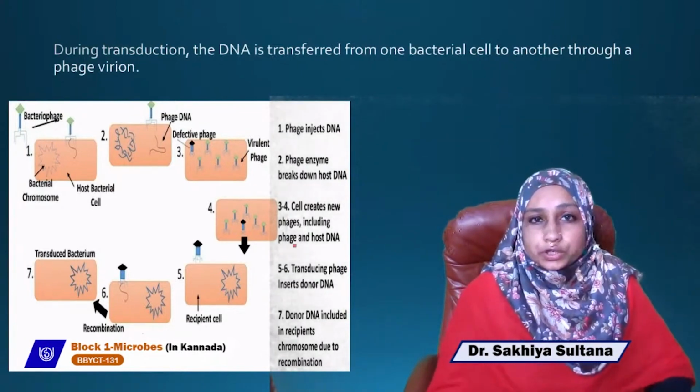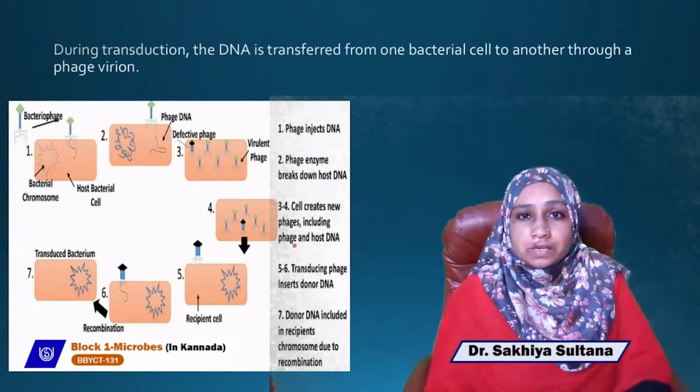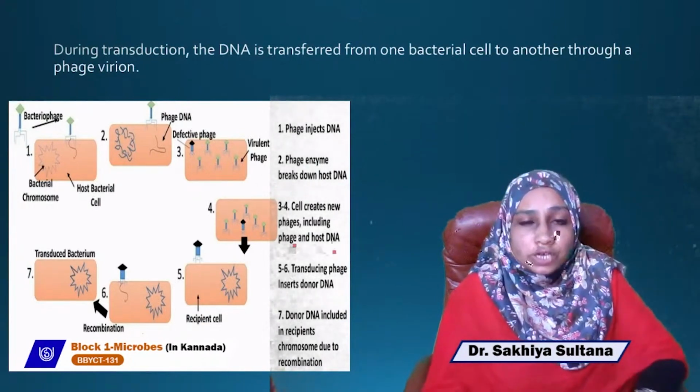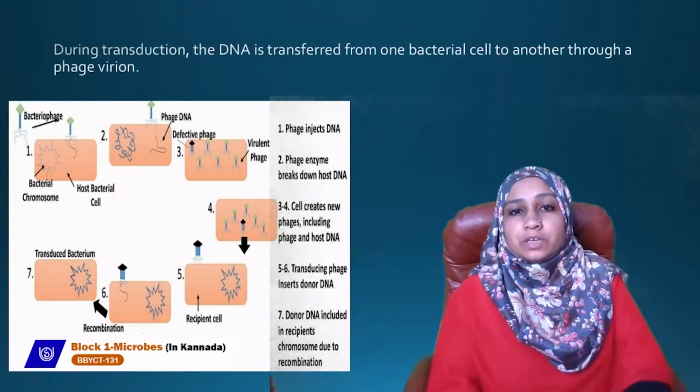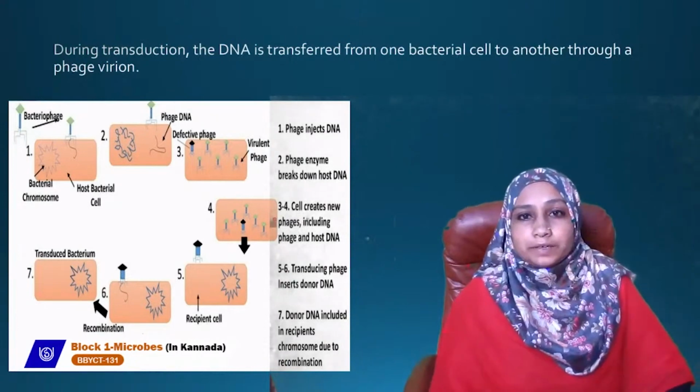So that is conjugation. Conjugation means the genetic material is exchanged between bacterial cells through direct physical contact. So there is direct physical contact between the two bacterial cells.